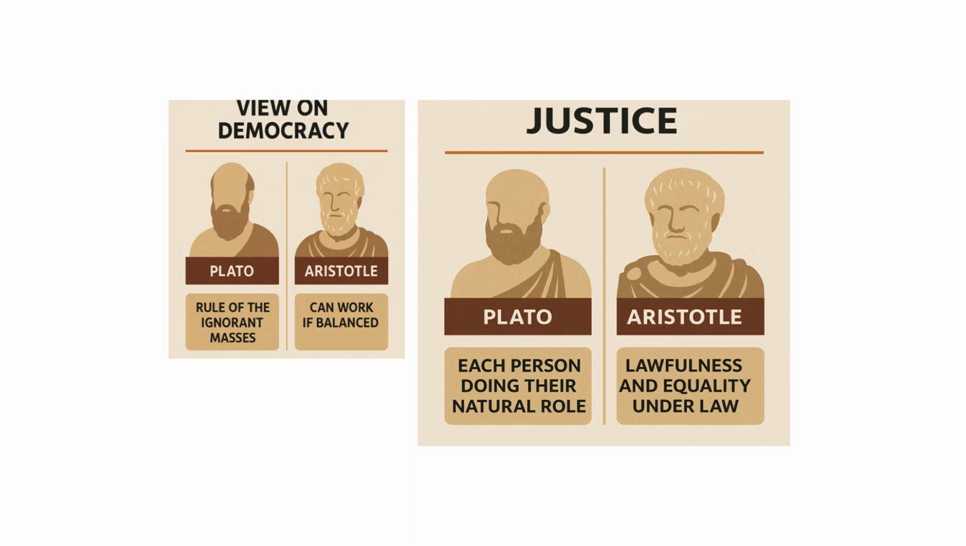Then justice was very important for both of these philosophers. For Plato, justice was about each person doing their natural role, and for Aristotle it was about lawfulness and equality under law. Now, for Plato, we can link it with social harmony. It can be taken in terms of non-interference principles, the independence of each social group within society. And for Aristotle, we can see it in terms of legal fairness.